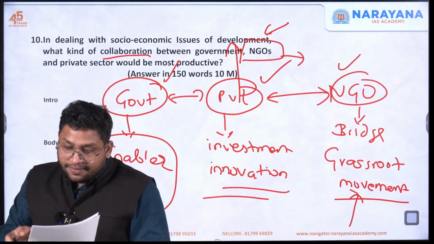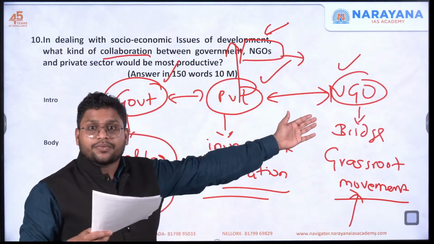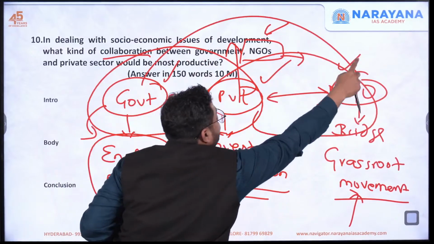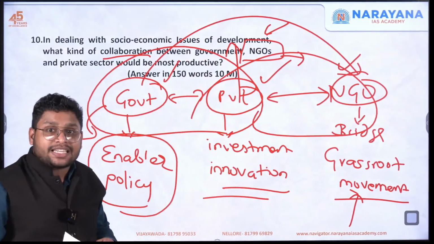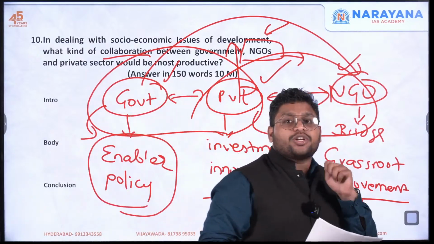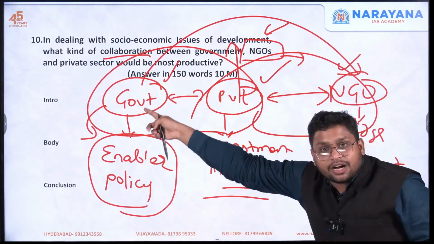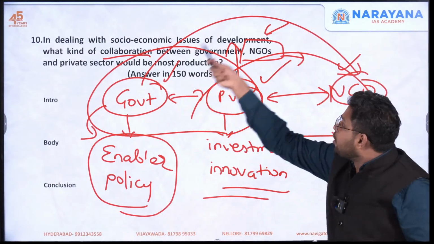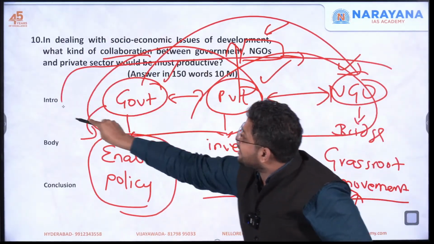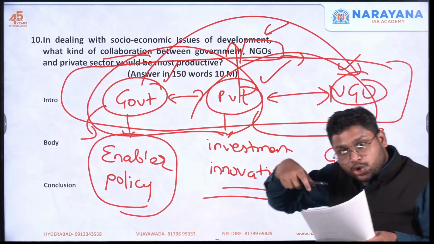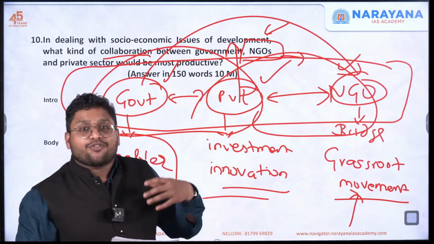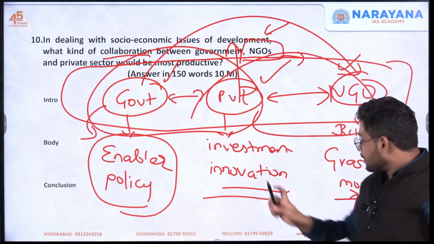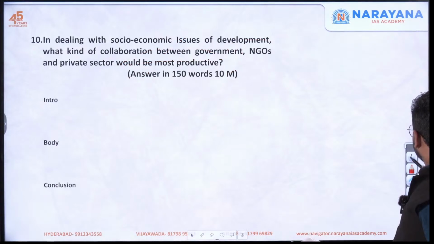Even in this National Skill Development Mission, all three are involved. So you can show these two can collaborate, these two can collaborate, even government and NGO can collaborate. You must have heard about this midday meal scheme. So there is an NGO called Akshaya Patra Foundation. That NGO is helping government to some extent in implementing the midday meal scheme in a better way. So they are collaborating, and there can be collaboration which includes all of these three. So show this with examples that this kind of collaboration is possible, and eventually it will be very, very productive. Clear? Okay.